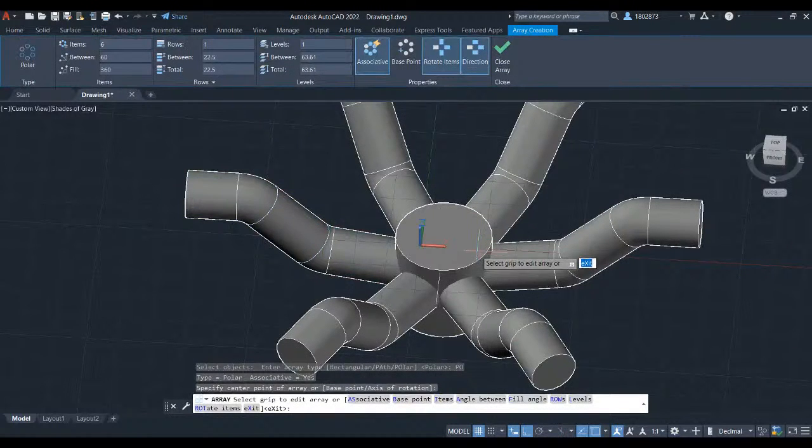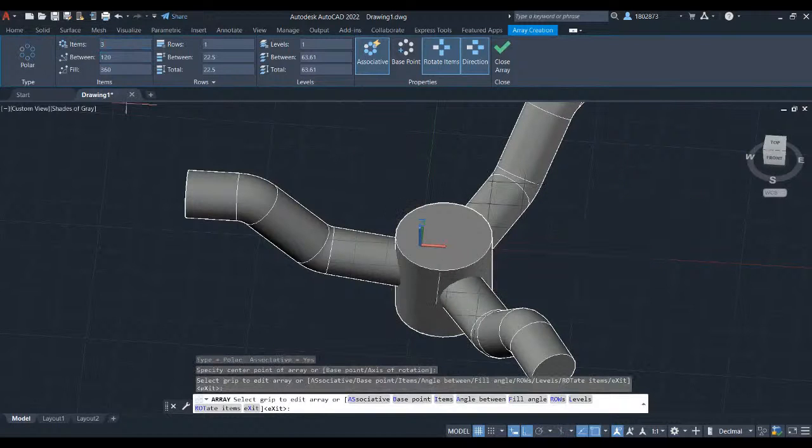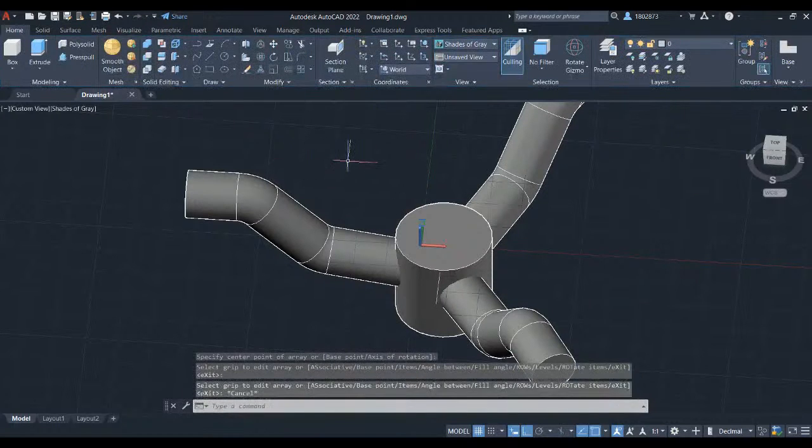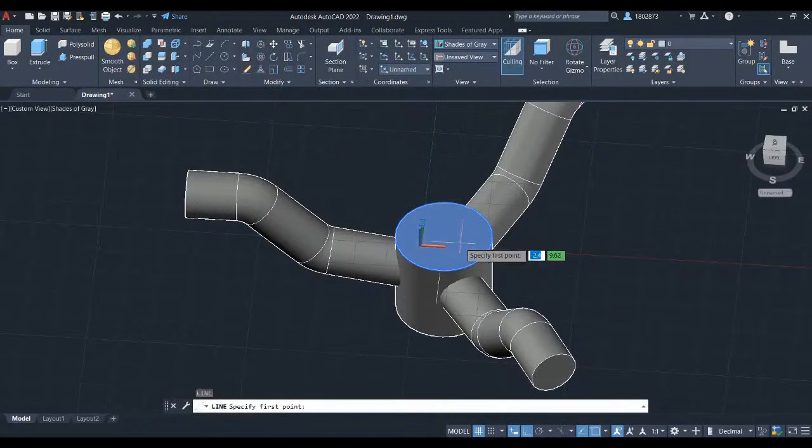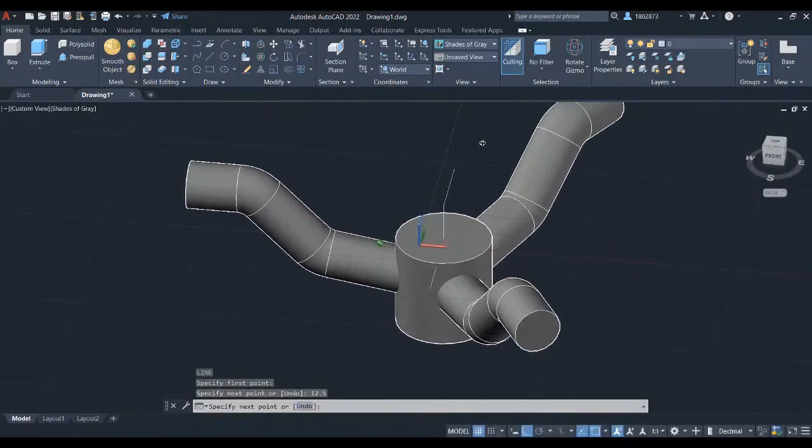And let's change the items. Head over to the ribbon. Modify the items to be in 3 and press enter. Press escape. Press L for line. Select the center point of this circle. Let's key in 12.5 and press enter. Press escape.